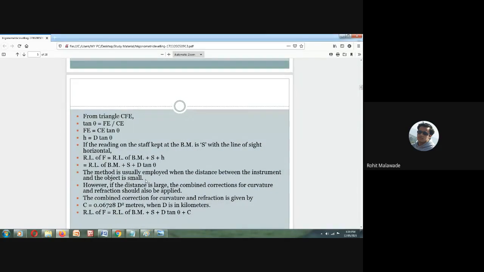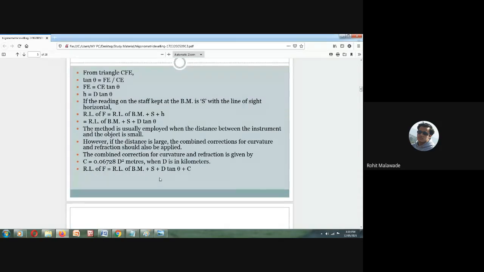The method is usually employed when the distance between the instrument and the object is small. When the distance between the object and the instrument is very small, then we can use this particular method.